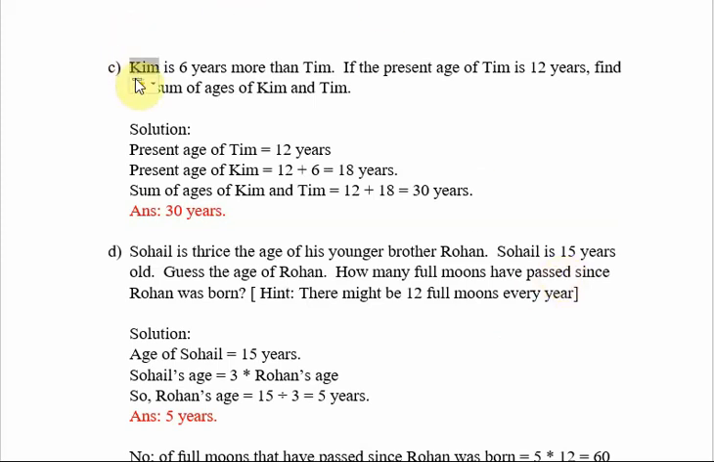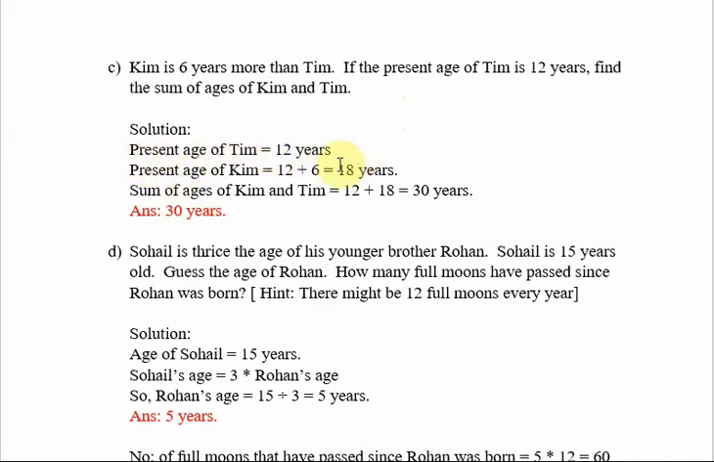Question number C is, Kim is 6 years more than Tim. If the present age of Tim is 12 years, find the sum of ages of Kim and Tim. So here the question given is that the age of Kim is 6 years more than that of Tim, and the present age of Tim is given, that is 12 years. We have to find the sum total of the ages of Kim and Tim. So let us solve the question.